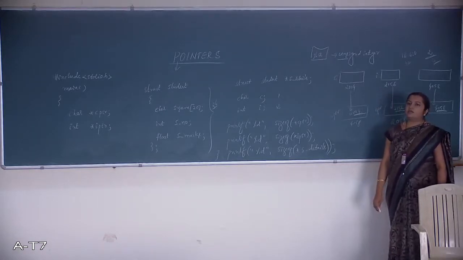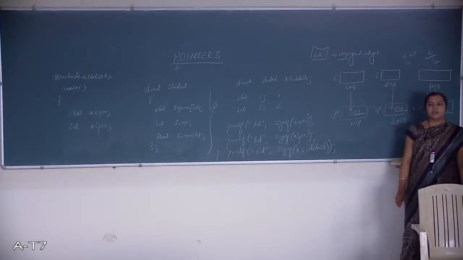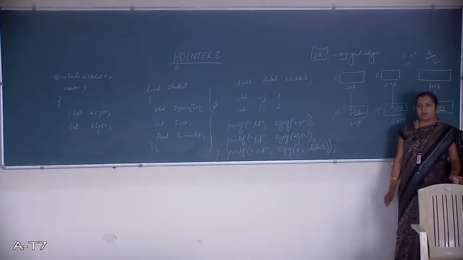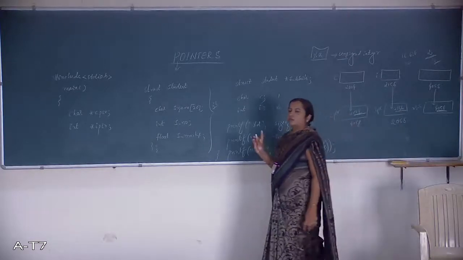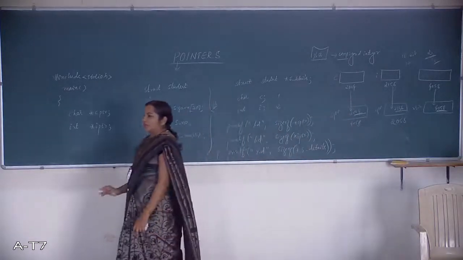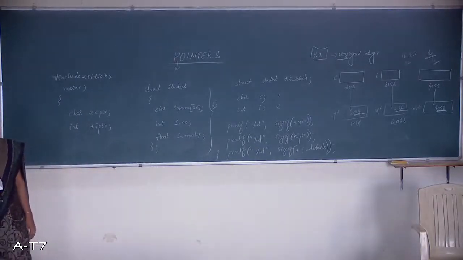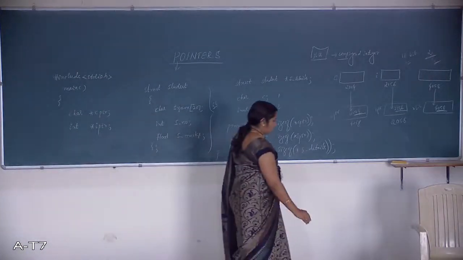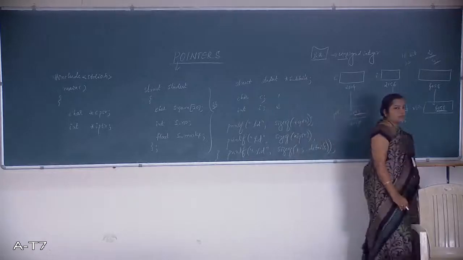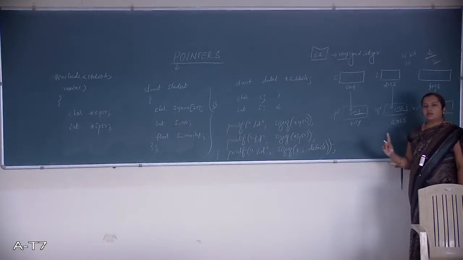Is that clear? If it is a 16-bit machine, for a pointer variable, how many bytes does it occupy? Irrespective of the data type of the variable, since it is holding only the address, it occupies only 2 bytes. If it is a 32-bit machine, then how many bytes does it occupy? 4 bytes. Is that clear? Follow? What does it hold or contain? Only the address, not the data.